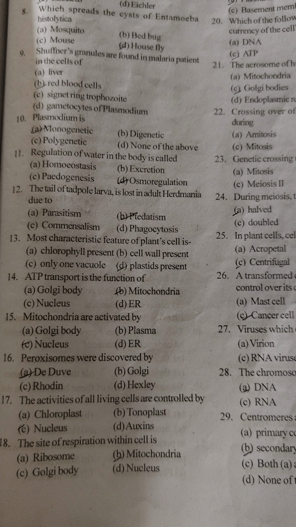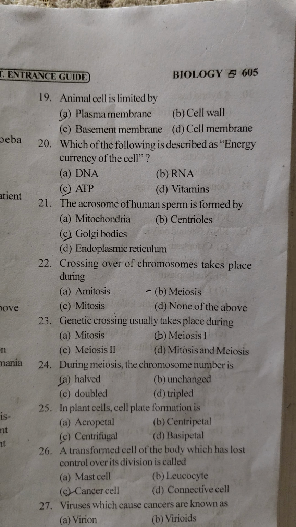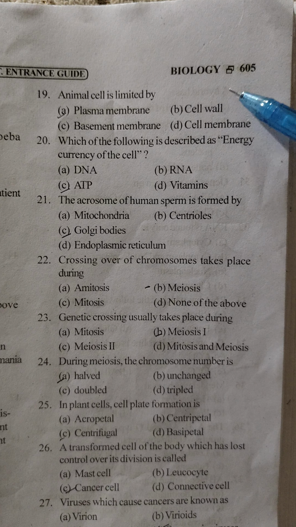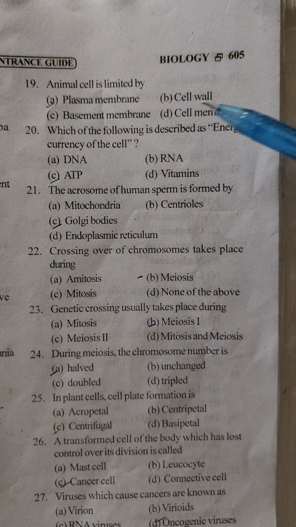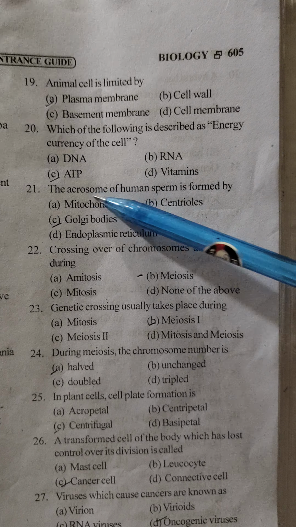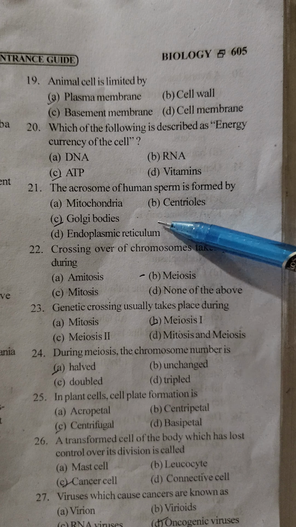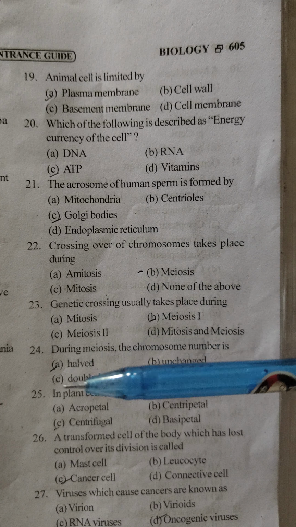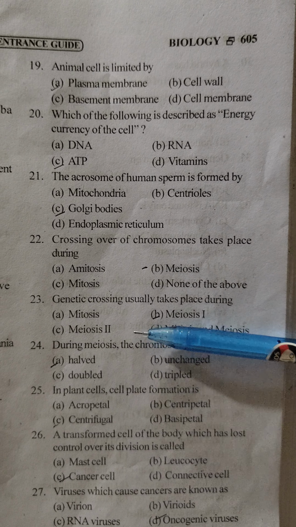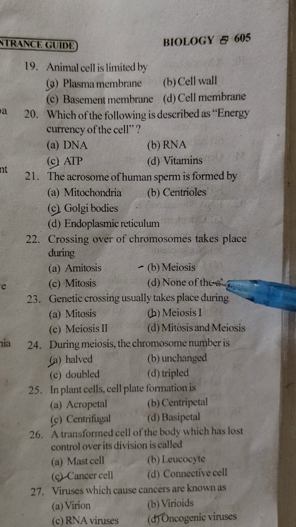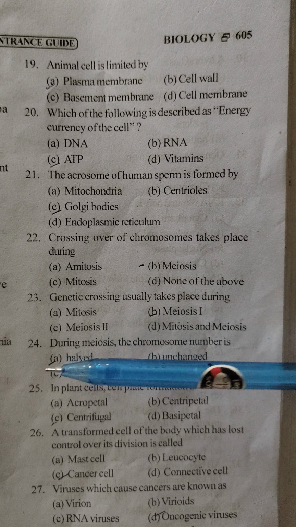Okay. So let's move to the 19th question. Look at 19: the animal cell is limited by the plasma membrane. Which of the following is described as the energy currency of the cell? That is ATP, adenosine triphosphate. The acrosome of human sperm is formed by the Golgi body. Crossing over of chromosomes takes place during meiosis. Genetic crossing usually takes place during meiosis 1. During meiosis, the chromosome number is halved.